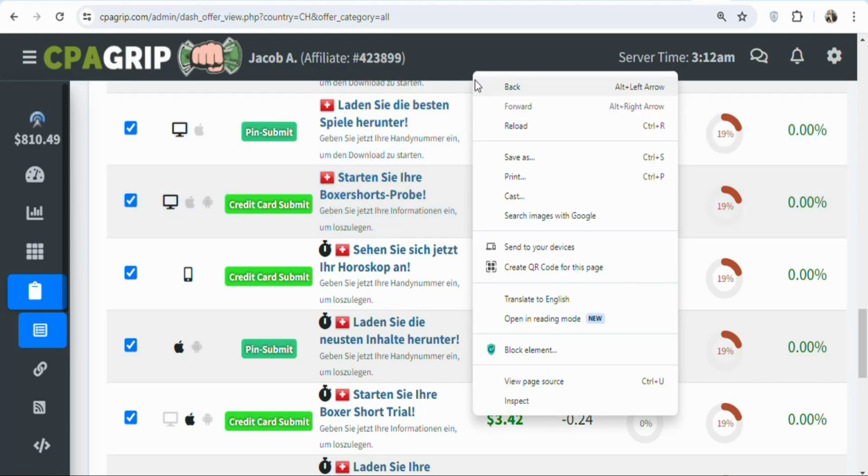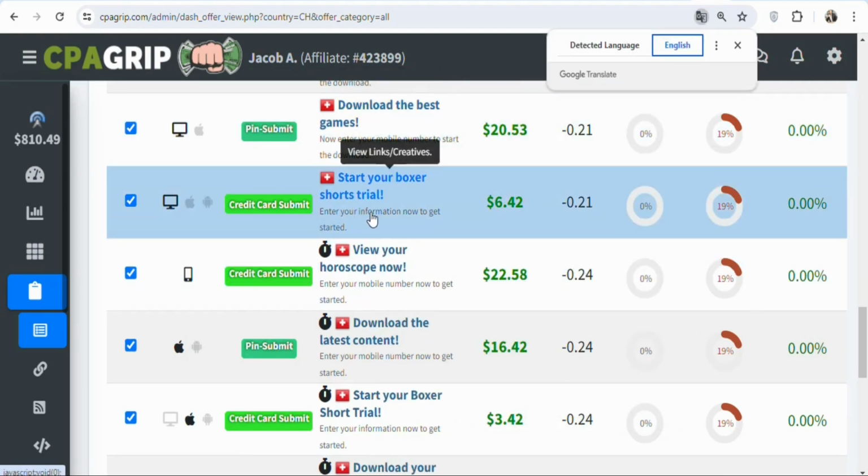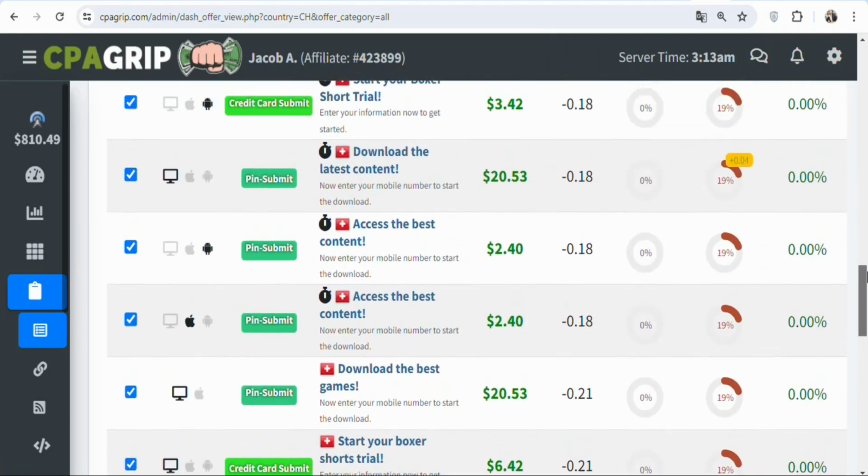So right click on your screen. Once you right click, select translate to English. Once that is done, you can see the offers have been translated to English. You can see the titles of the offers. So any of them that you want, you can click on it to promote.